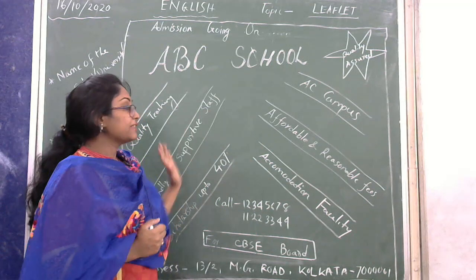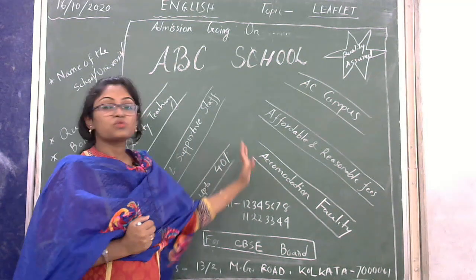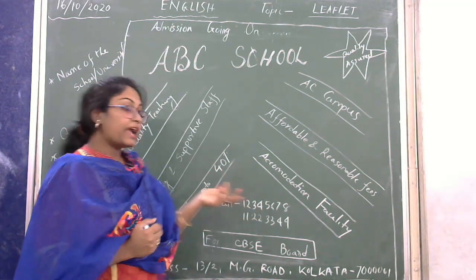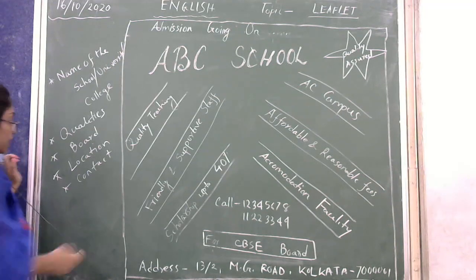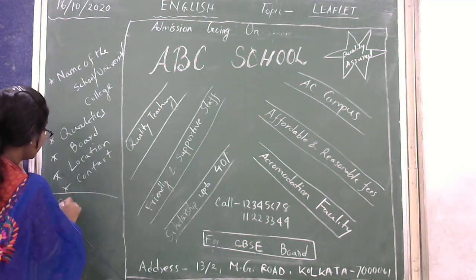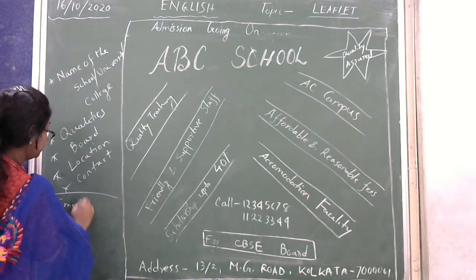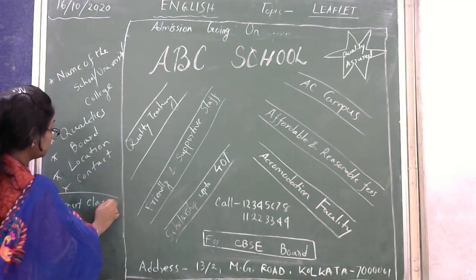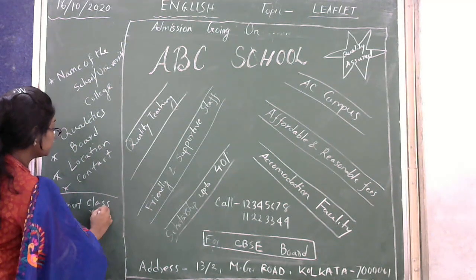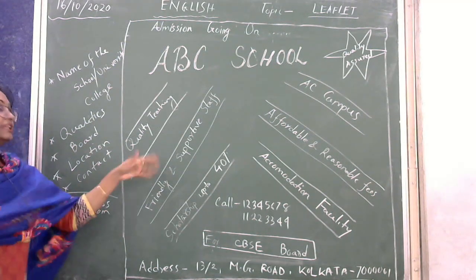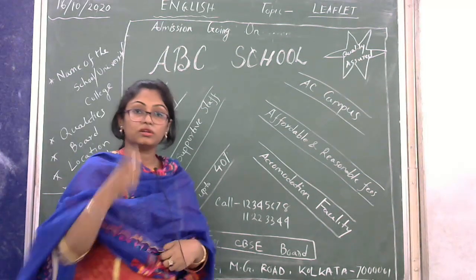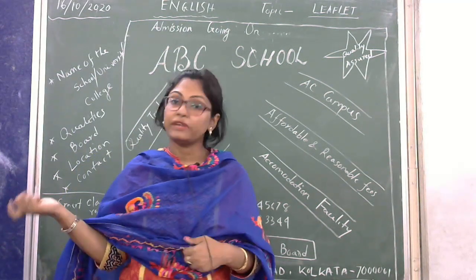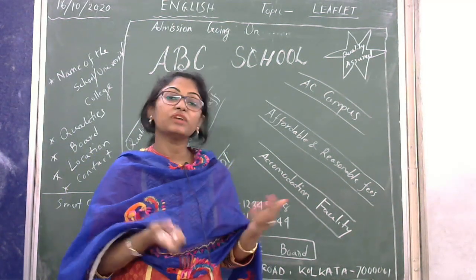If you don't like this and you just want to change it, what thing can you add? You can write down this one: smart classroom. So at any point you can add. That is up to you. I have not mentioned it, but if you want to mention it, you can write it down here.